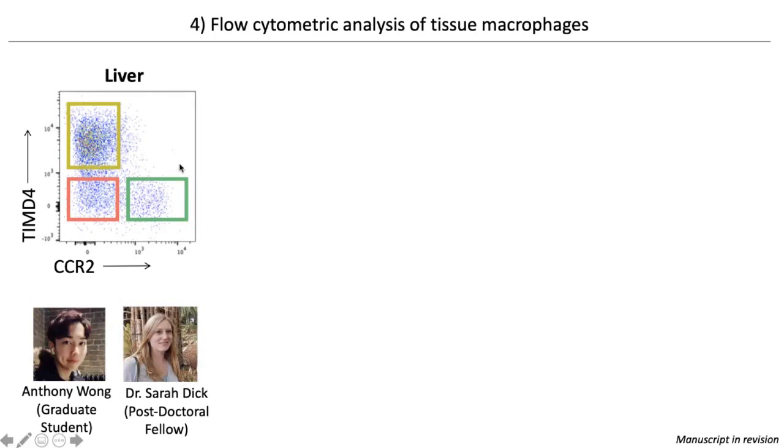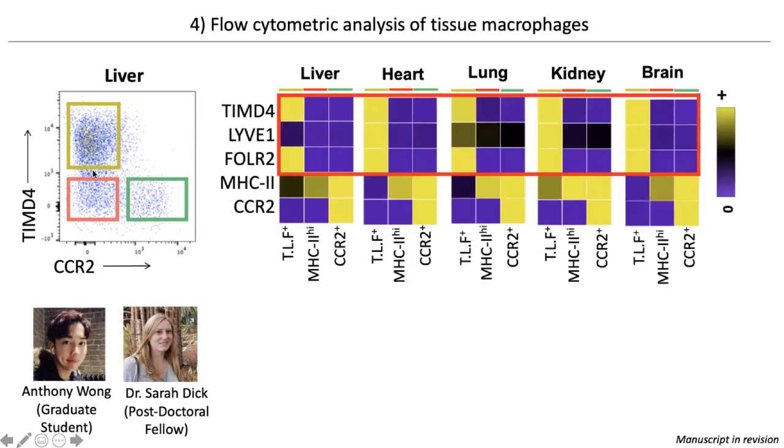So we used the top cell surface markers identified in single cell, TIMD4 and CCR2, and we assessed the macrophage subpopulations at the protein level by flow cytometry. And starting with the liver, we see that stratification using TIMD4 and CCR2 reveals 3 subsets, which expressed either TIMD4 or CCR2 or neither. And this was observed in all 5 organs, where we see that the TLF macrophages, like single cell, co-expressed LIVE1 and folate receptor 2, whereas both of the other subsets highly express antigen presentation genes and can be distinguished by the expression of CCR2.